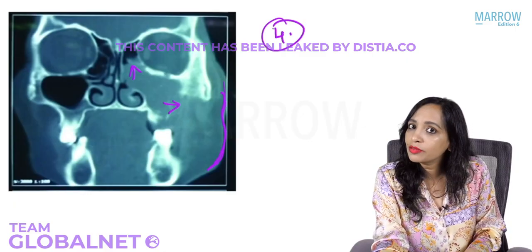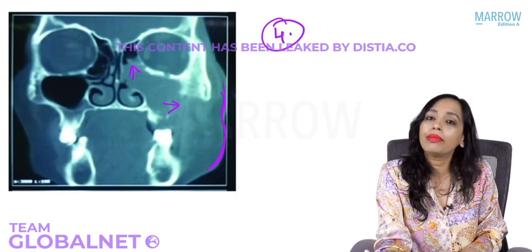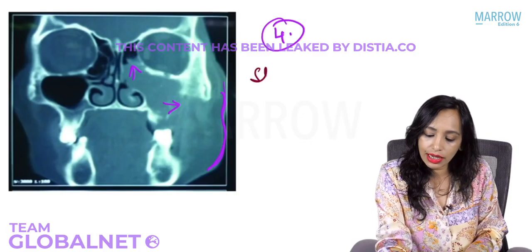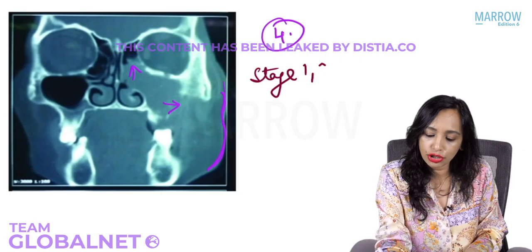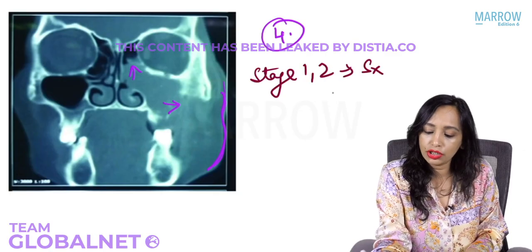So how will you manage this patient? How do you manage a maxillary sinus carcinoma? Early stage, that is stage 1 and stage 2: the management is only surgical excision.